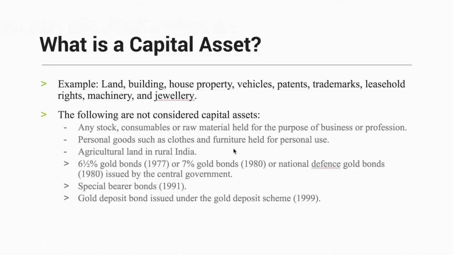6.5% gold bonds, 7% gold bonds, and national defense gold bonds issued by the central government are also not considered capital assets. Special bearer bonds are also not considered capital assets. And gold deposit bonds issued under the gold deposit scheme also cannot be considered capital assets. So these are the things that are not considered capital assets, and these are the things that are considered capital assets. I have missed something: equity stocks, which we buy from the BSE and NSE market, are also capital assets.